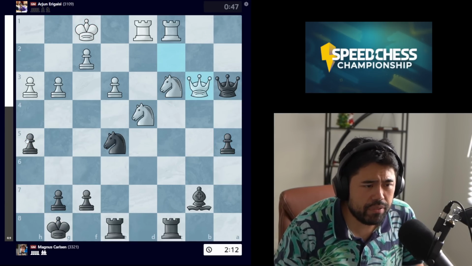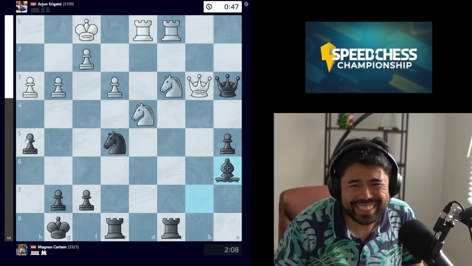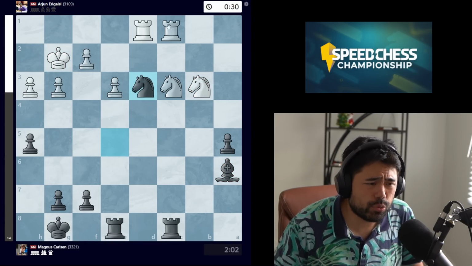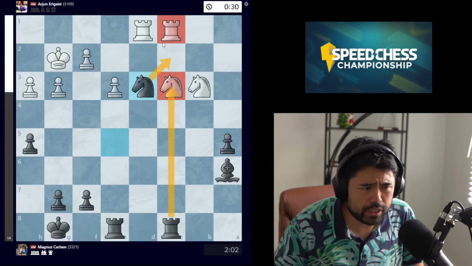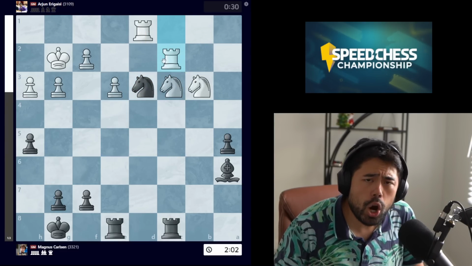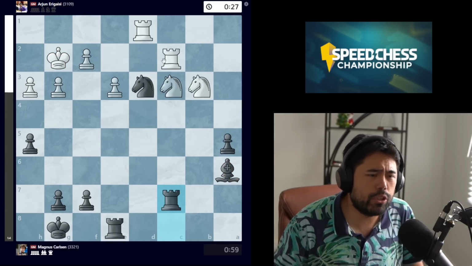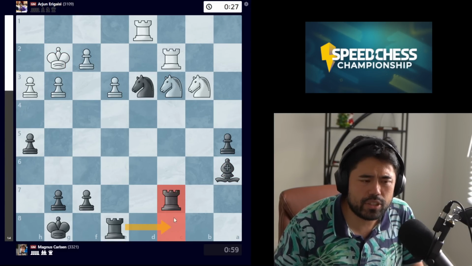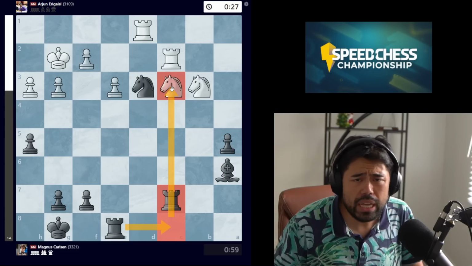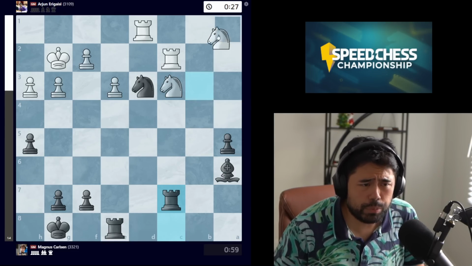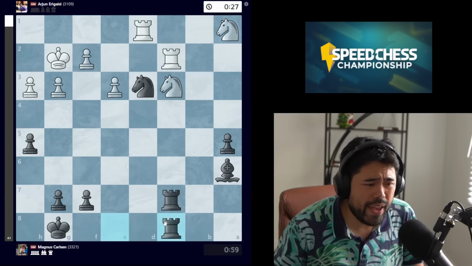We get a5. Now we have queen b3, bishop to a6, king g2. We have the swap, and after knight to d3, white's rook and knight are very loose in this position. So Arjun goes rook c2, Magnus plays a repetition, and now he goes rook to c7 here, intending to double stack the rooks on the c file, go after the knight on c3, and white is simply going to lose material here. If you play a move like knight to a1 to guard the rook, after rook c8, knight and the rook are both very loose here.